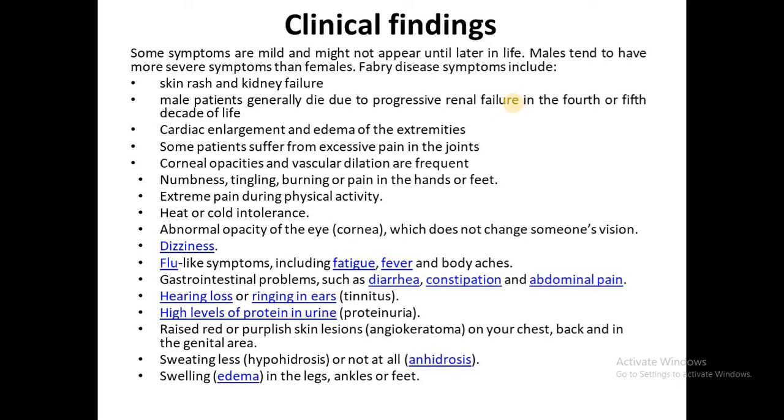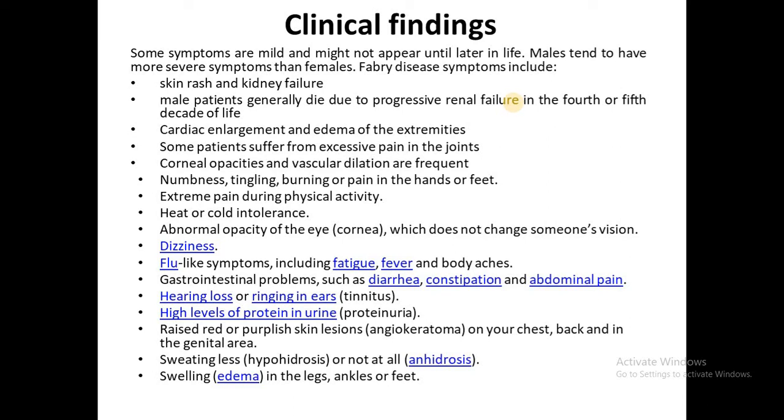Cardiac enlargement, edema of the extremities, meaning swelling. Some patients suffer from excessive pain in the joints, corneal opacity, and vascular dilation are frequent. Numbness, tingling, burning or pain in the hands or feet, extreme pain during physical activity, heat or cold intolerance, abnormal opacity of the eye, that is corneal opacity, which does not change someone's vision, dizziness, flu-like symptoms including fatigue, fever, and body aches.